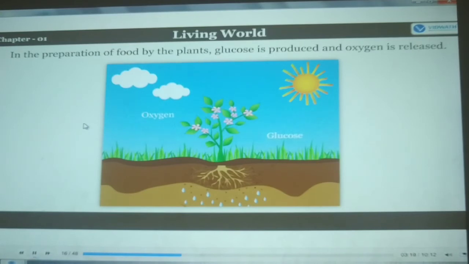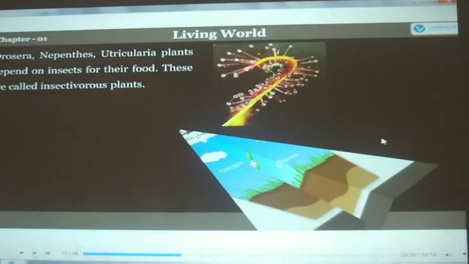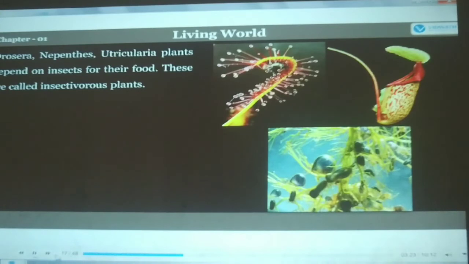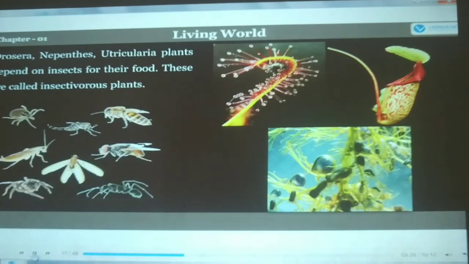In the preparation of food by the plant, glucose is produced and oxygen is released. As I told you, plants take in carbon dioxide and breathe out oxygen. With the oxygen, glucose is also produced. Okay. In this process of photosynthesis, both oxygen and glucose are produced. Let's move next.